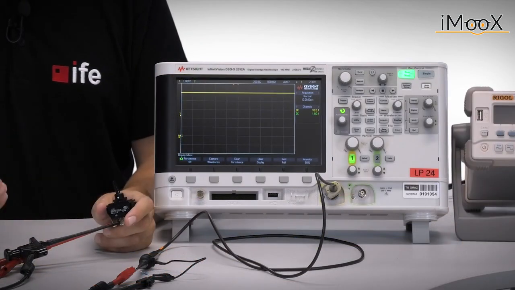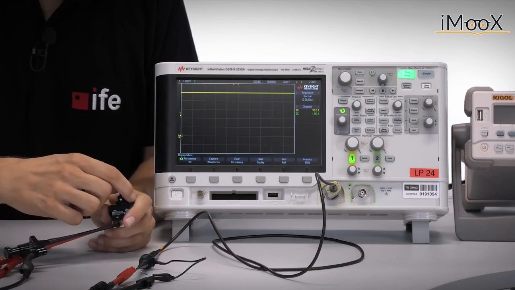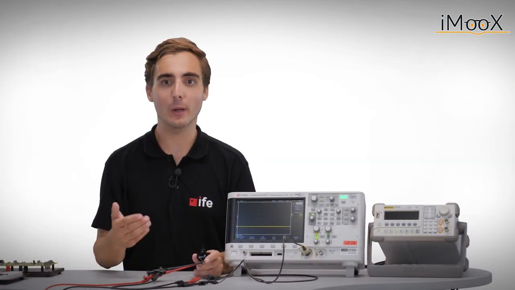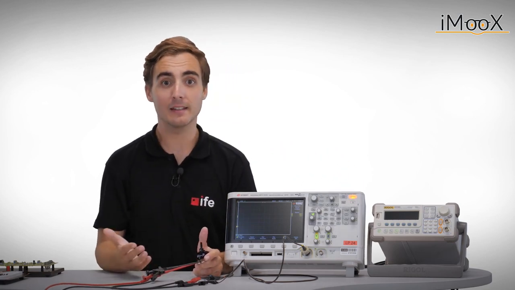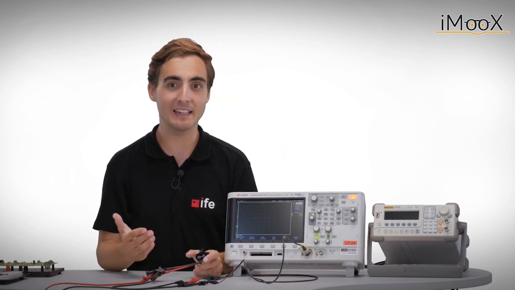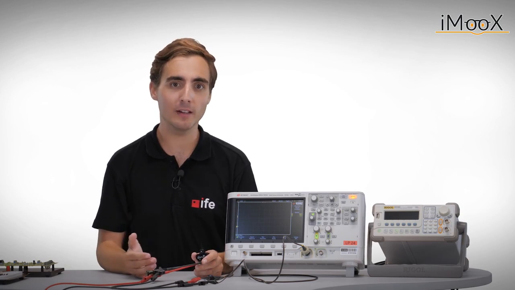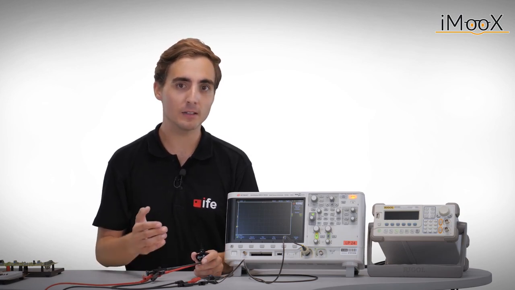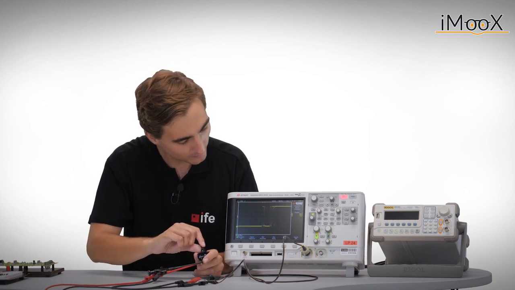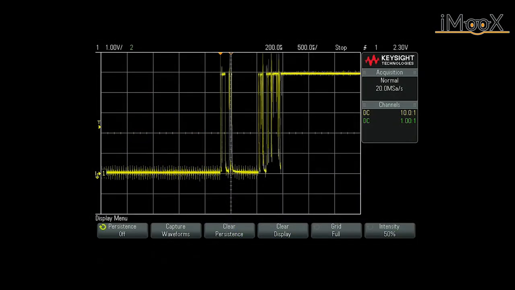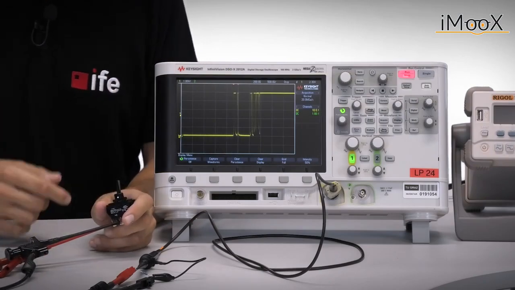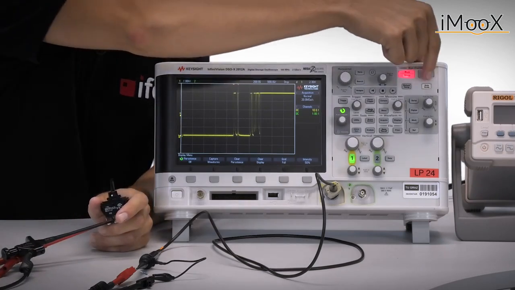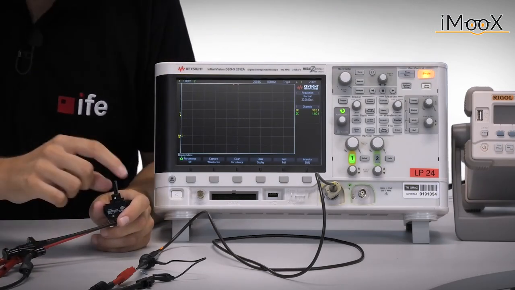We see that the switching process is not captured. Therefore, we have to push the single shot button. As the name implies, this only performs a single capture at the first trigger event and keeps the data so that it can be observed. We can see the contact bounce as we have expected it to be. If we want to observe another switching event, we have to enable the next shot by pressing the single shot button again.